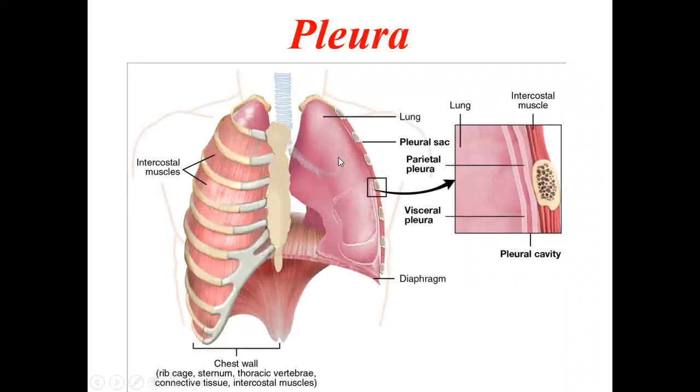If you see here, this is the lung and it is covered by two pleuras. So outside we have the parietal pleura. This is the same view shown here in large. So this is the parietal pleura, and inner we have the visceral pleura. And there is a space between the two layers that is called the pleural cavity, and it is filled with a small quantity of serous fluid.